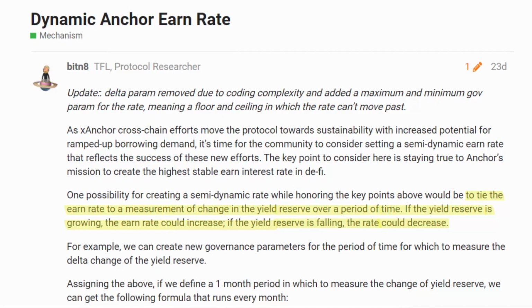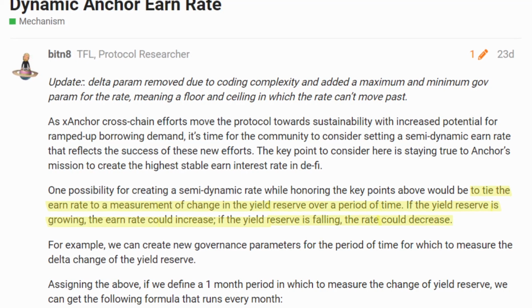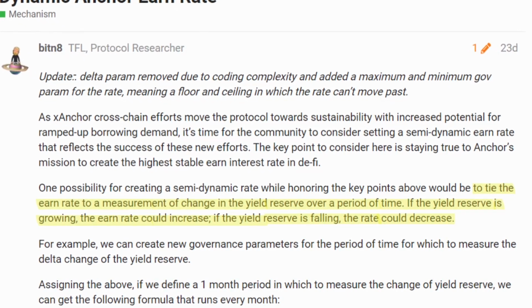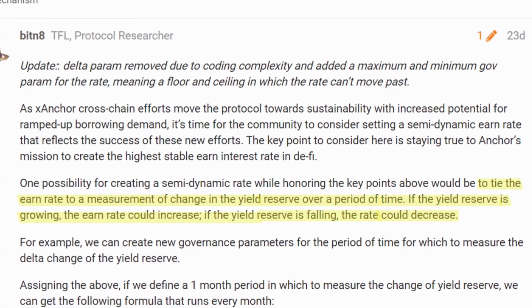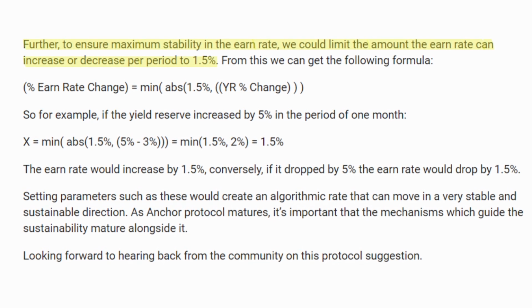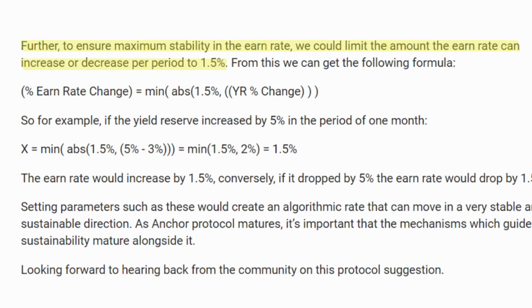So what exactly are the changes that they will make to the interest paid to lenders? This proposal suggests to tie the earn rate to a measurement of change in the yield reserve over a period of time. If the yield reserve is growing, the earn rate could increase. But if the yield reserve is falling, as it is happening right now, the rate could decrease. So this proposal means that they will measure every month if the amount in the yield reserve has gone up or down, and what percentage. And based on that, they will increase or decrease the earn rate for the next month. However, they also included the maximum amount that the earn rate can grow or decrease within 1 month, 1.5%.